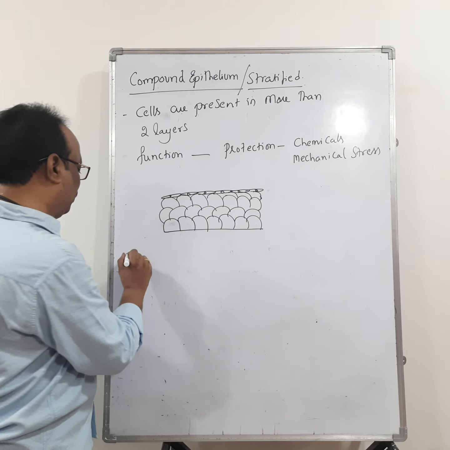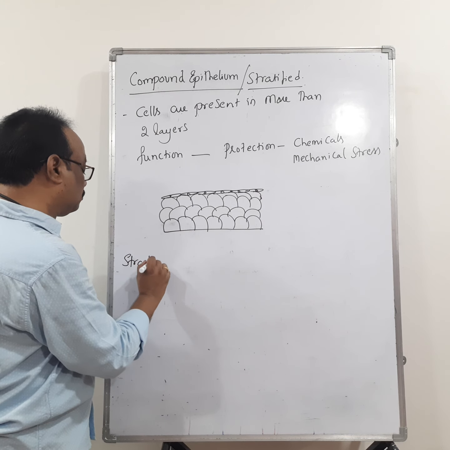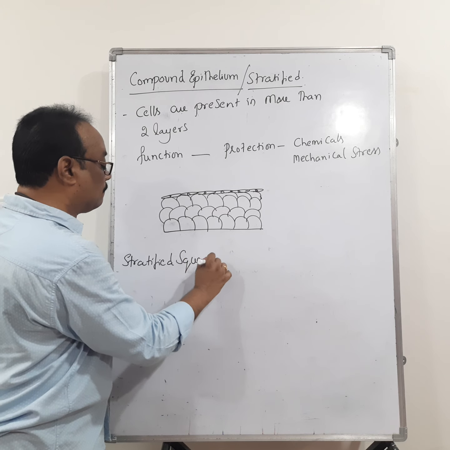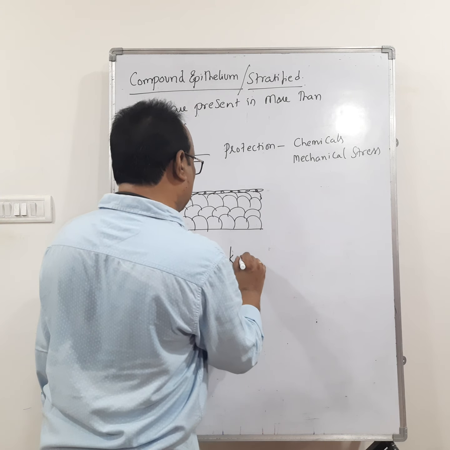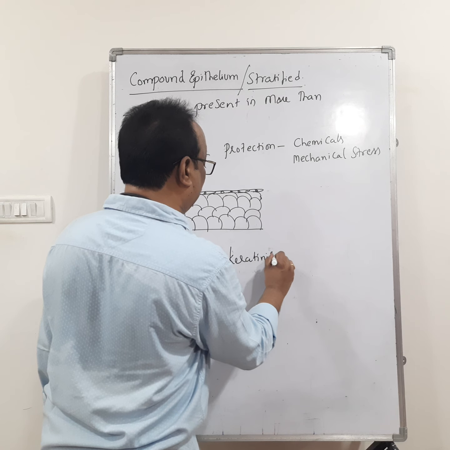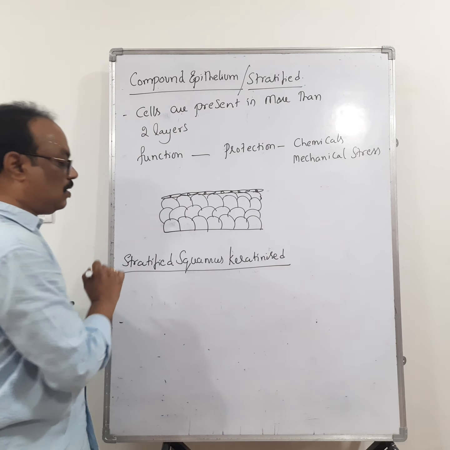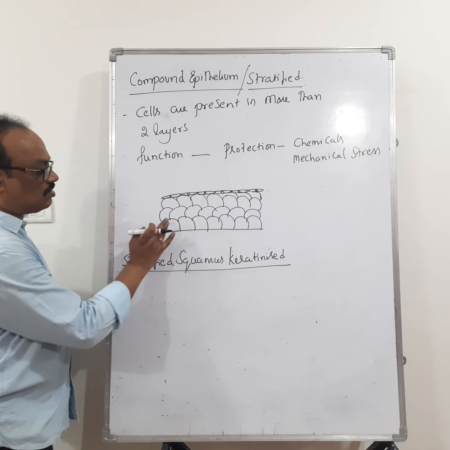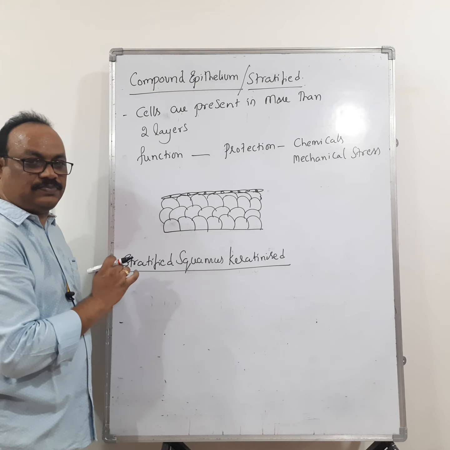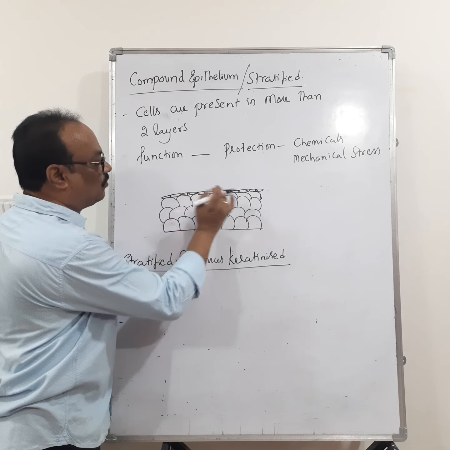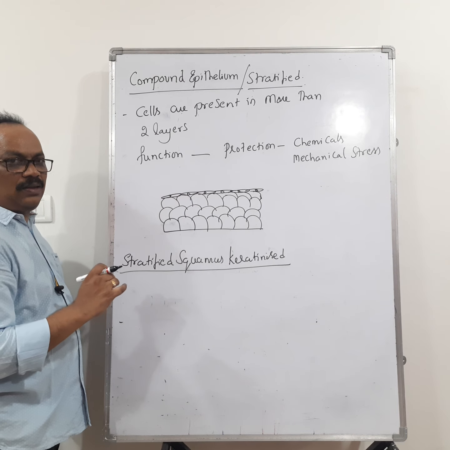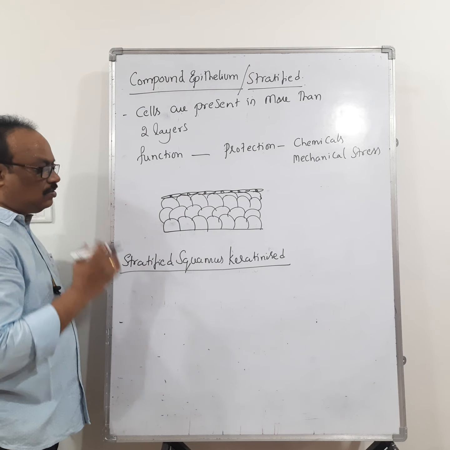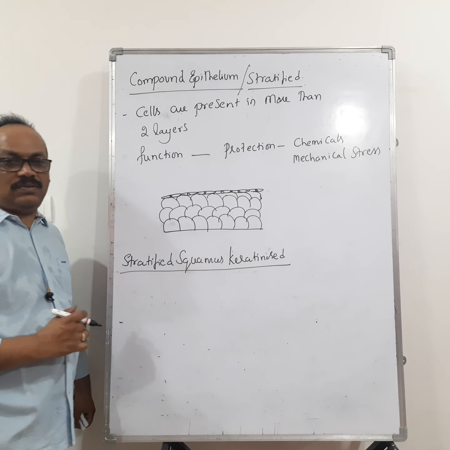Again, stratified squamous keratinized epithelium. So what is meant by stratified squamous keratinized epithelium? Simple. The cells are present in layers like this. The upper surface of the cells becomes flat, and they have an oval nucleus in the center of the cell. So we call that stratified squamous.